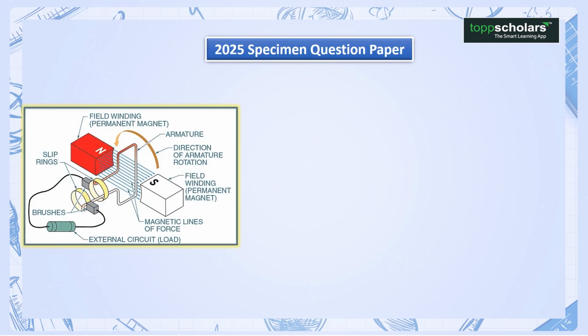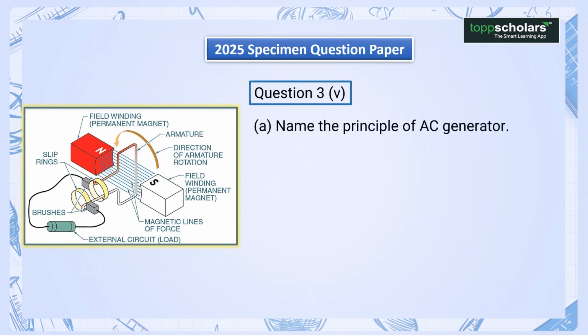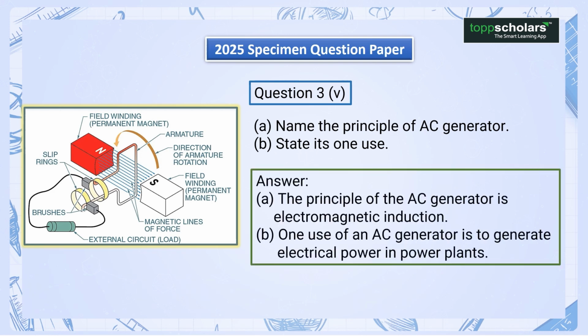2025 specimen question paper. Question 3. 5. A. Name the principle of AC generator. B. State its one use. Answer: A. The principle of AC generator is electromagnetic induction. B. One use of an AC generator is to generate electrical power in power plants.